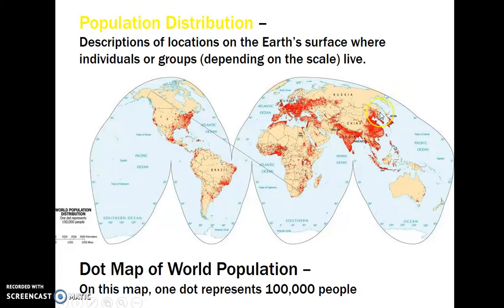So we just talked about the largest clustering is here in East Asia. This is because China is the anchor. East Asia is the Korean Peninsula with both North and South Korea, including Japan as well. Here's Taiwan. Second largest cluster in the world is South Asia, because India is there with over 1 billion people. This also has Bangladesh and Pakistan in that region as well.